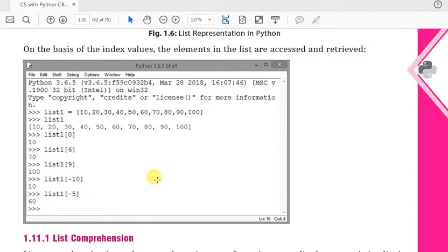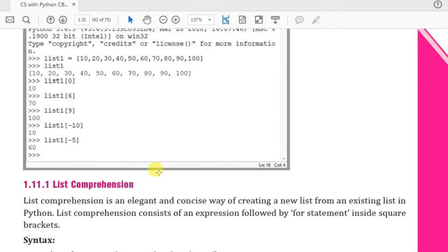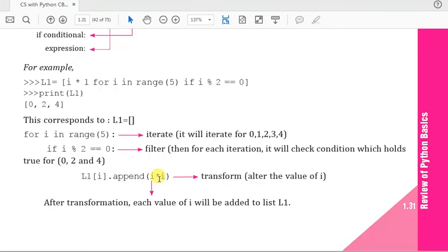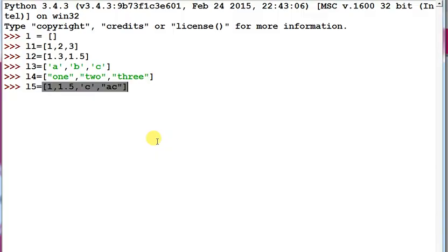Next is the creation of a list. We can create a list using the list function.